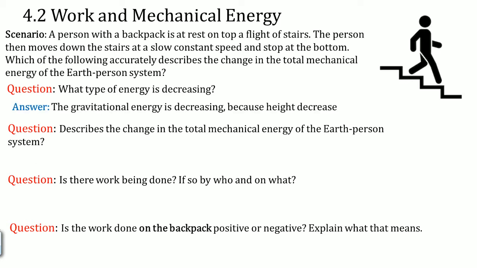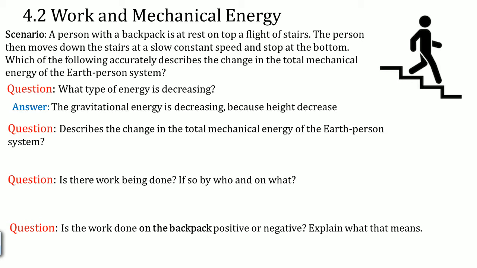Answer. The gravitational energy is decreasing because the height decreases. As the person walks down the flight of stairs, the gravitational potential energy of the person-Earth system is decreasing because he is getting lower on the stairs.